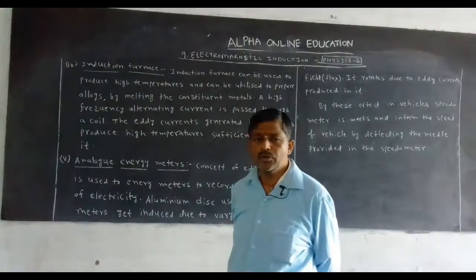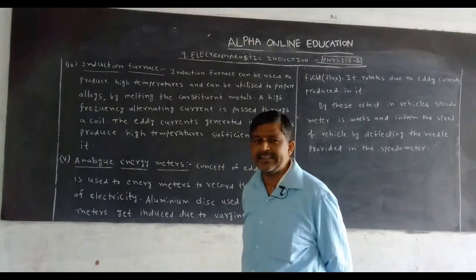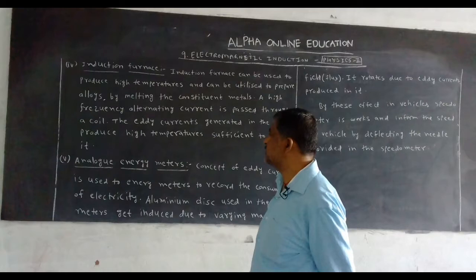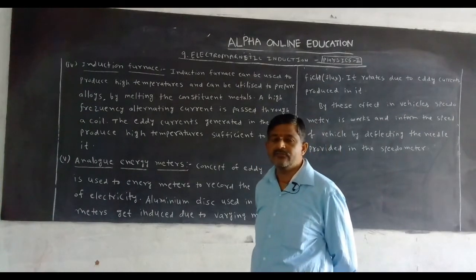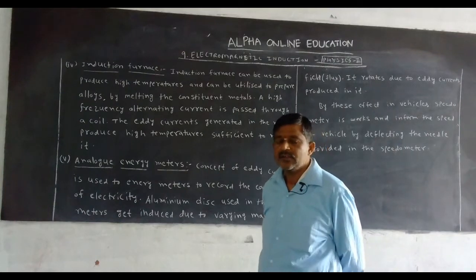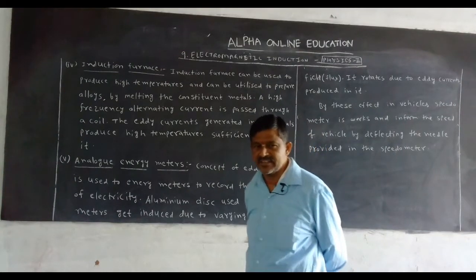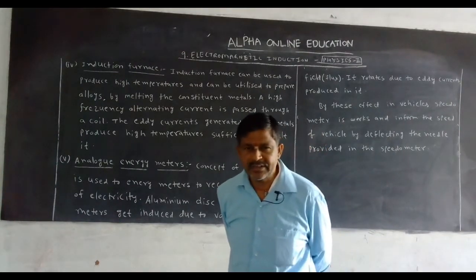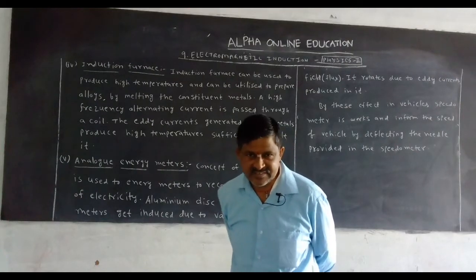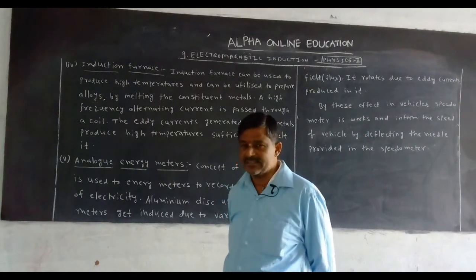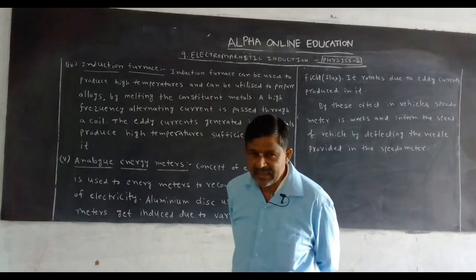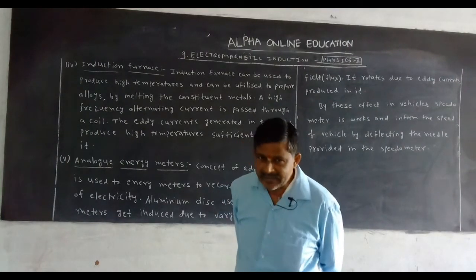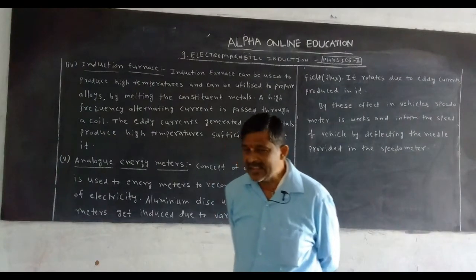The fourth use of eddy current is the induction furnace. What is the use of eddy current here? Due to the eddy current, energy is dissipated in the form of heat energy. With the help of this heat energy, we can prepare new metals or alloys.